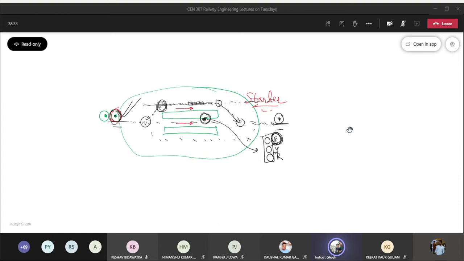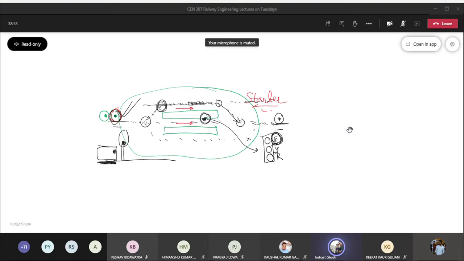So let me draw a home signal. So there is home signal. A train came, locomotive driver is somewhere here. As soon as it arrived here, it saw red is being shown by the home signal. So red means do not proceed.